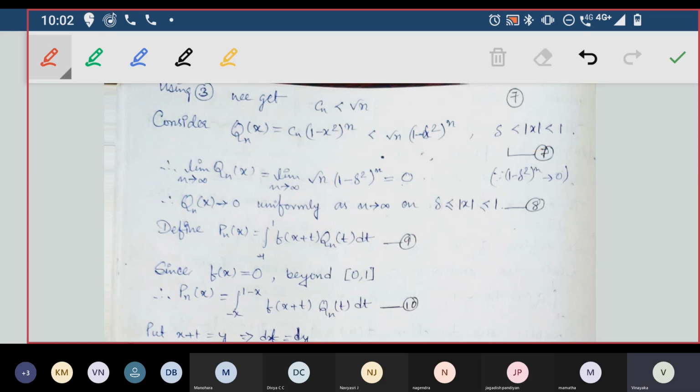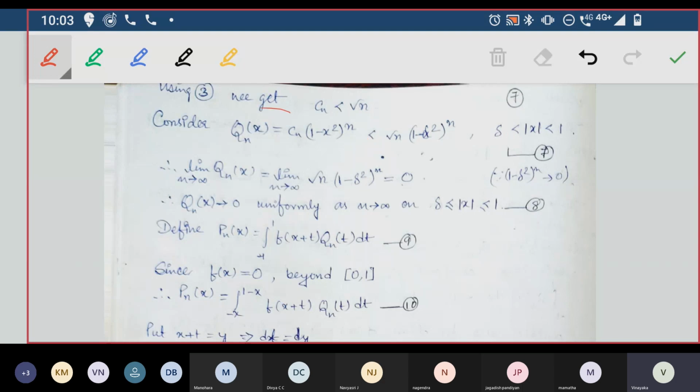It should not be greater than, it should be greater than or equal to, okay? Both should be greater than or equal to. Correct it there. This is greater than or equal to. Then if you choose in that way, even this one will be greater than or equal to Cn into 1 minus x square power n. Now take it as equation 7. Correct these two things. One is here greater than or equal to, here also greater than or equal to, here also greater than or equal to.